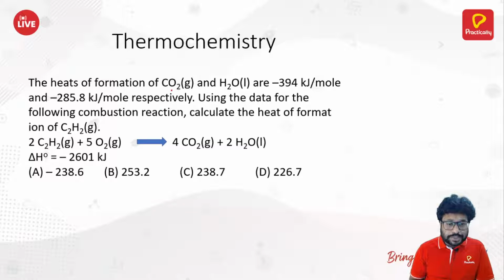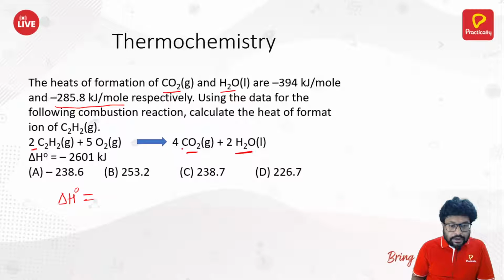The heats of formation of CO2 and H2O are minus 394 kilojoule per mole and minus 285.8 kilojoule per mole respectively. Using the data for the following combustion reaction, calculate the heat of formation of C2H2. Again, CO2 and H2O are given, and we need to find it for C2H2. How can we do that? Again, delta H0 is equal to the heat of formation of CO2 plus the heat of formation of H2O minus the heat of formation of C2H2.